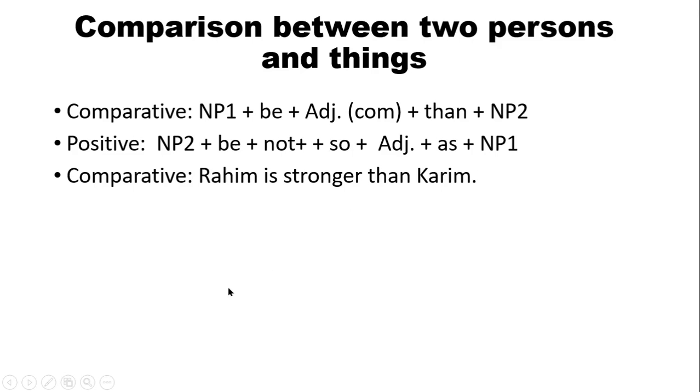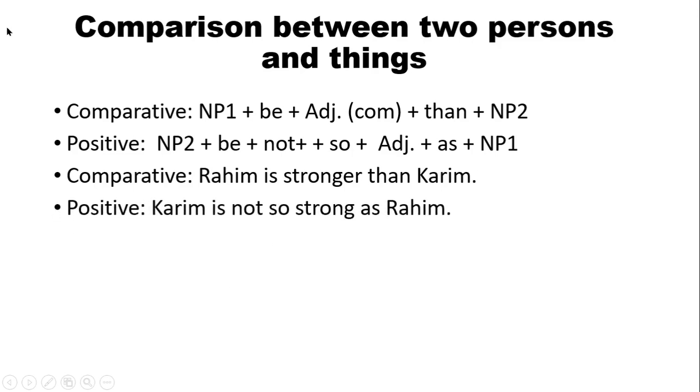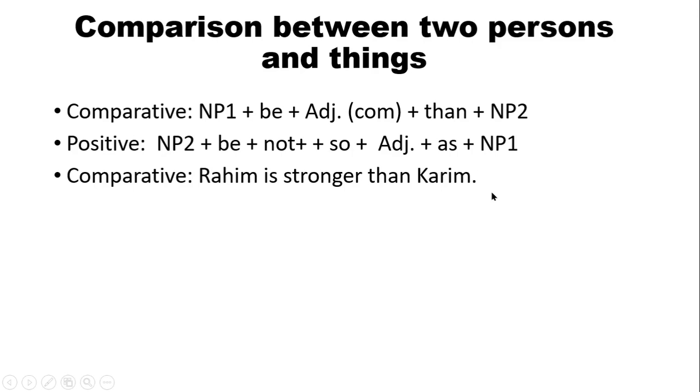Karim is NP2 here. So we are going to change this comparative sentence into positive. Firstly, what we need to do, we have to write down NP2 first. So this is NP1 and this is NP2. And I'm telling you again that NP means noun or pronoun or noun phrase. So NP2 is Karim. So we are going to write down Karim first.